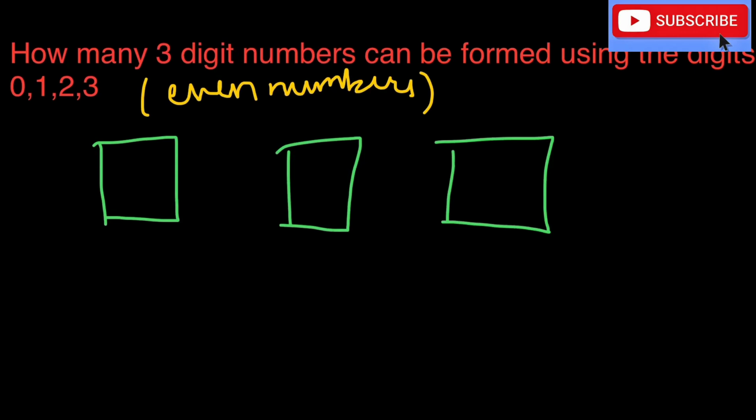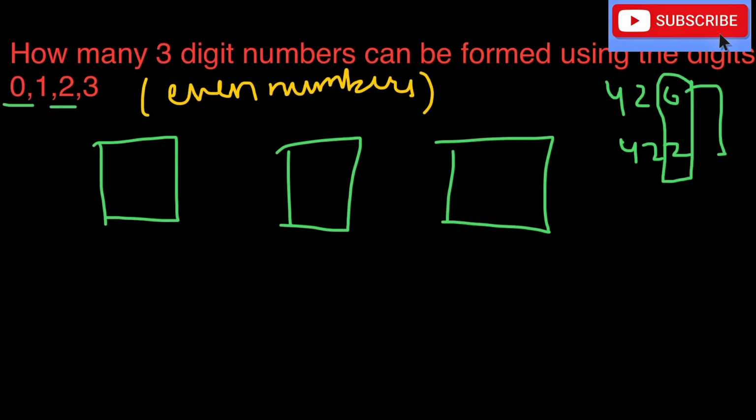Now let us look at the end box, that is, start from the third box. Here I can see that to make the number even, the last digit must be an even digit, because, for example, 420 or 422 are all even numbers, since the end digit must be divisible by 2. So here we can clearly see that we only have two possibilities, that is, two ways. Simple. Now, as we have two ways.